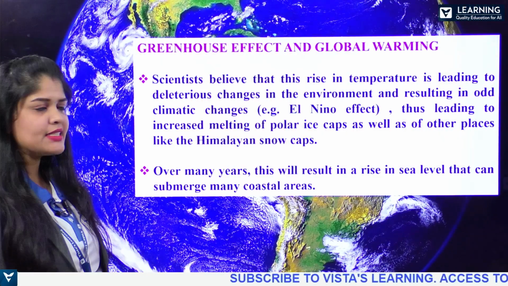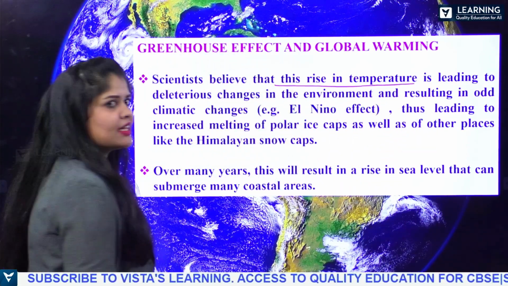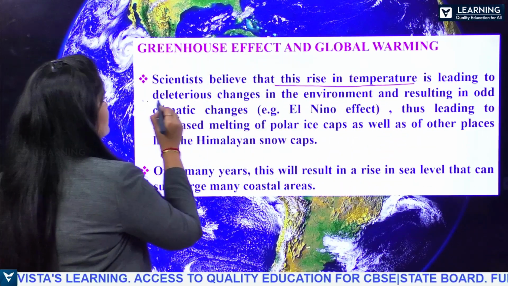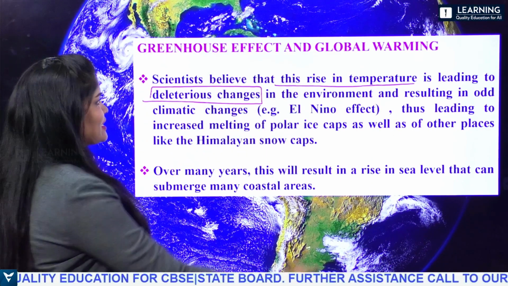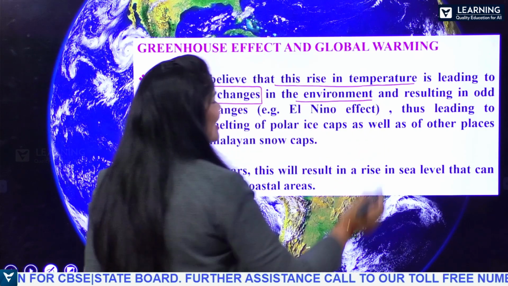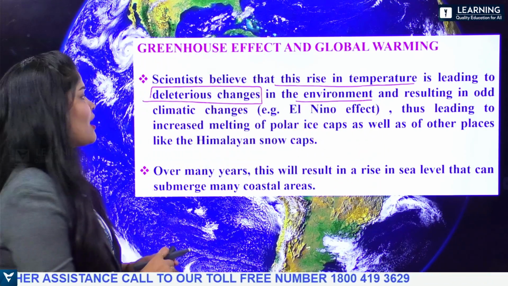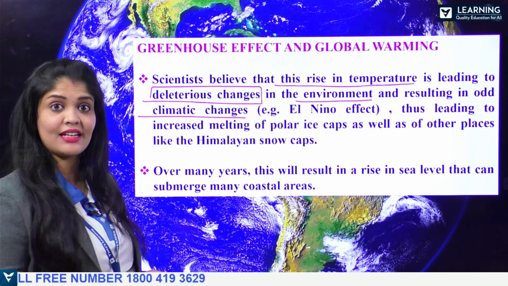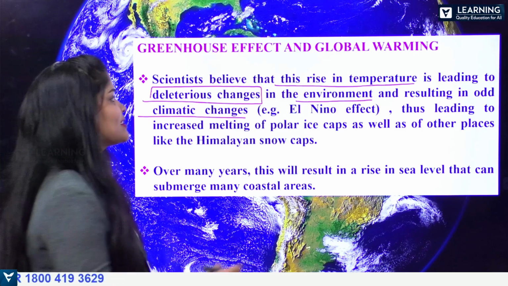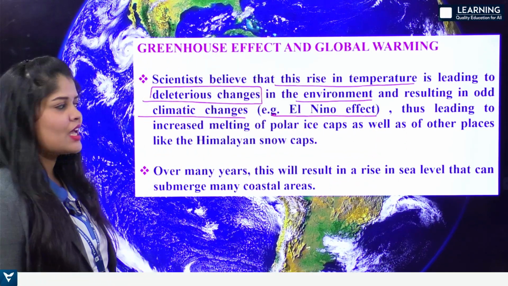Now, scientists believe that this rise in temperature is leading to deleterious changes in the climate as well as in the environment, resulting in odd climatic changes, and this effect is called the El Nino effect.